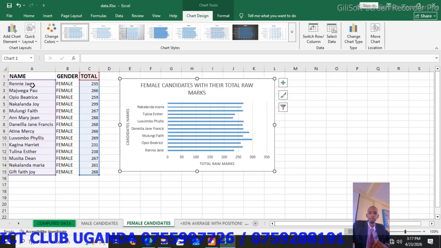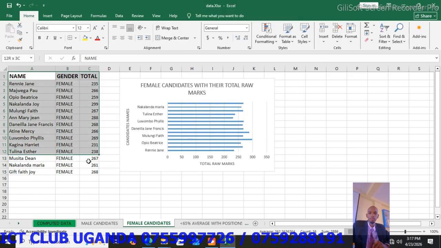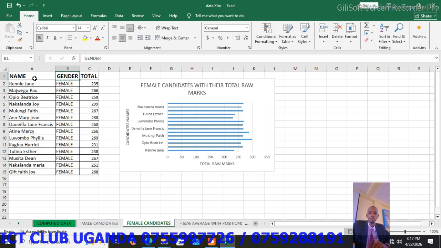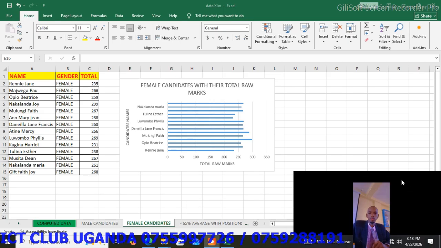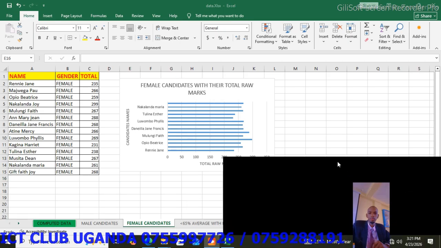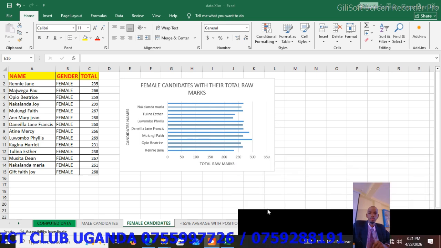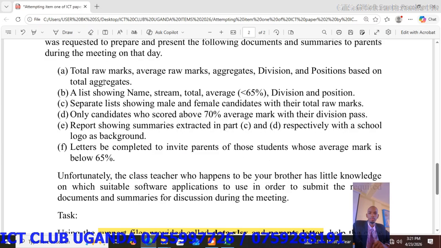Can position around there. Then highlight them and put some borders. Then you can shading. Control S to save. We are done with part C. After doing that, go to our next question.